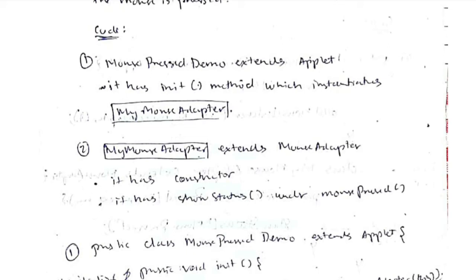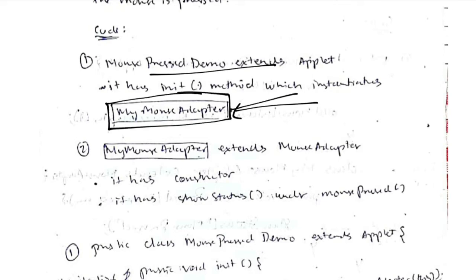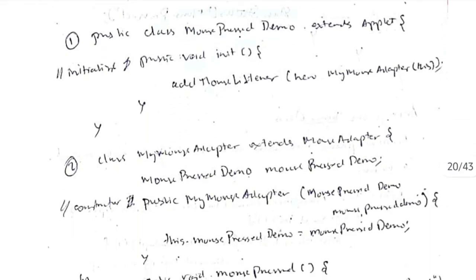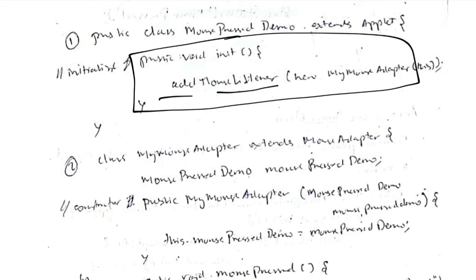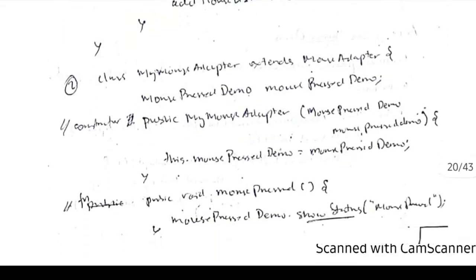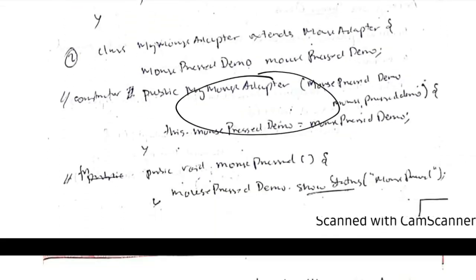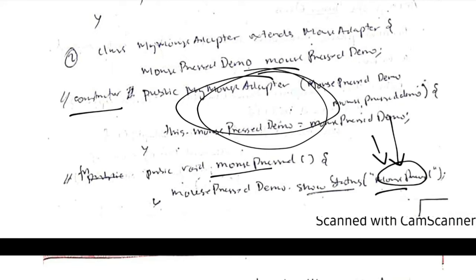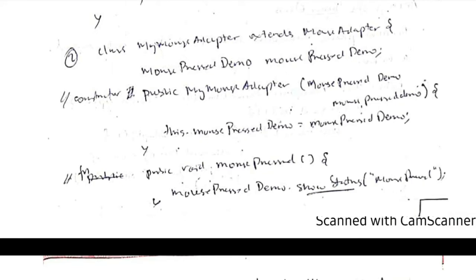Okay, firstly we are writing a main class. In this, the object is created which handles the click. After it has been created, we will initialize it using a constructor, and then we will call showStatus. Okay, so here are two steps which are happening. Firstly it's getting initialized here by using addMouseListener, and then the mouse listener is initialized by using a constructor, and then the function mousePressed, what should be shown on the screen, is specified here. Okay, so this is a two-step process.